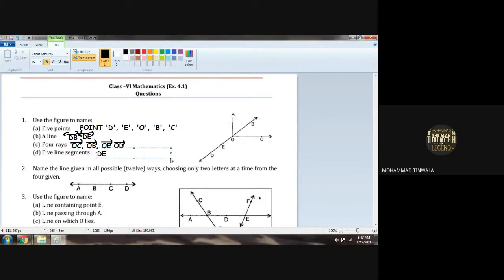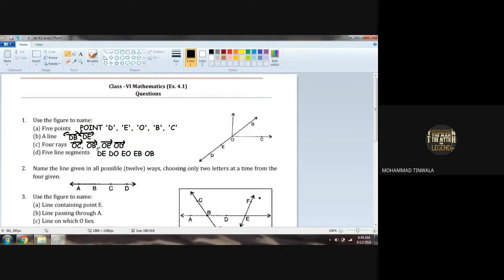DE is one line segment. DO is one line segment. EO is one line segment. EB is another. OB and OC. Is that all clear? They need only five, so I can write only five here.